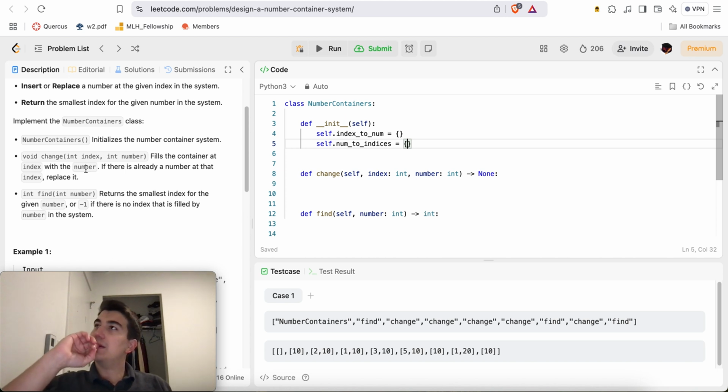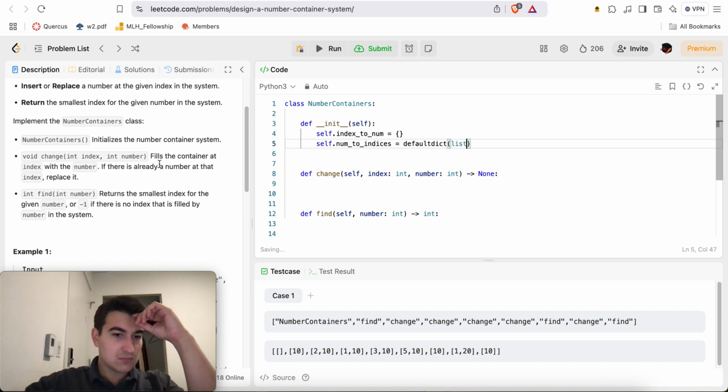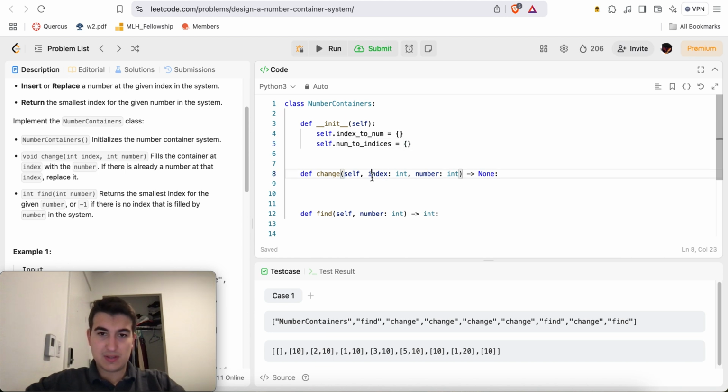Maybe I keep track of a min heap, and if stuff is invalid, then it's invalid, right? So here we'll say, actually, yeah.